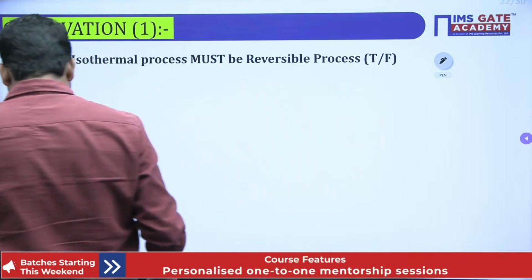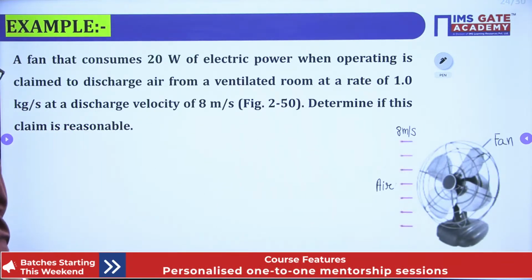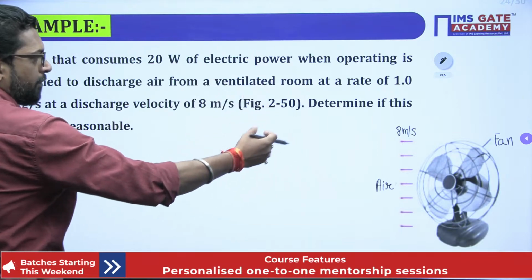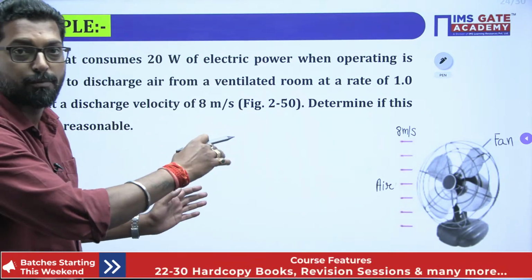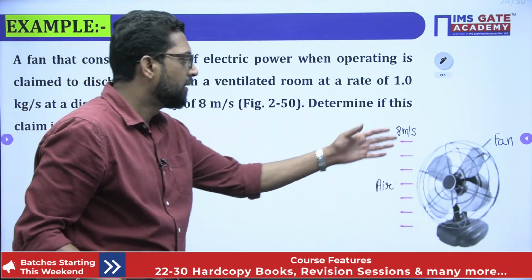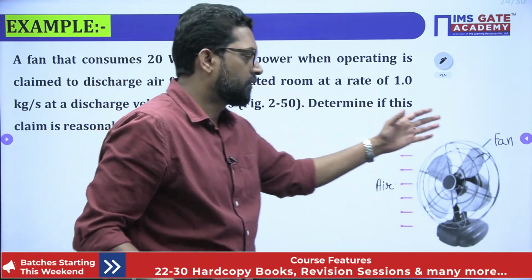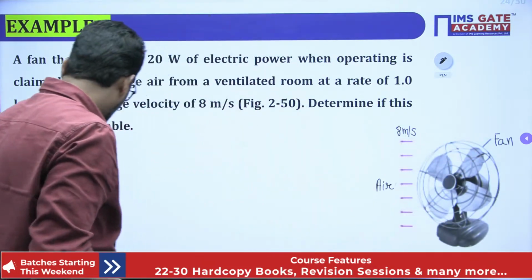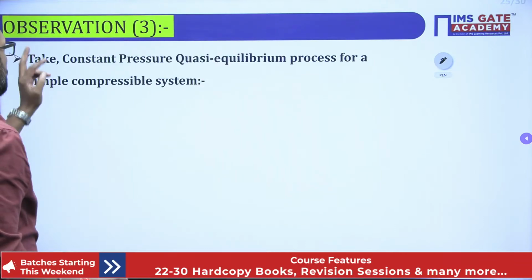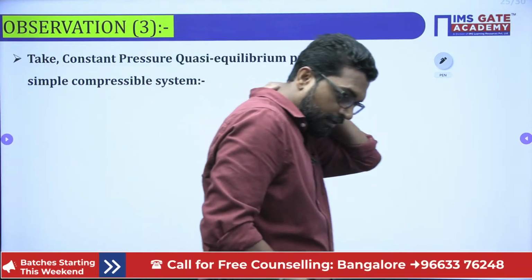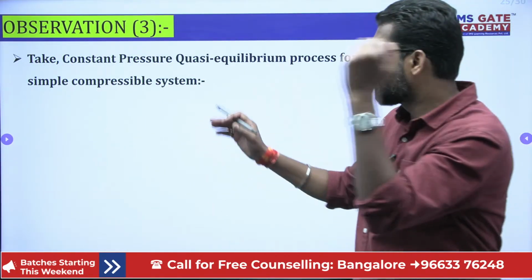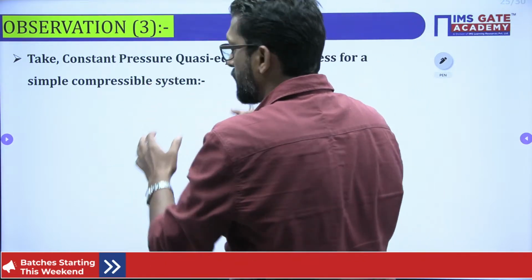Now take the next observation, observation number three. Then we will solve some problems, the practical application of the first law of thermodynamics, and how to decide whether the operator is saying truly or not. Now we will discuss observation number three. See, my dear, this is a special observation. Why? Because it gives one property.